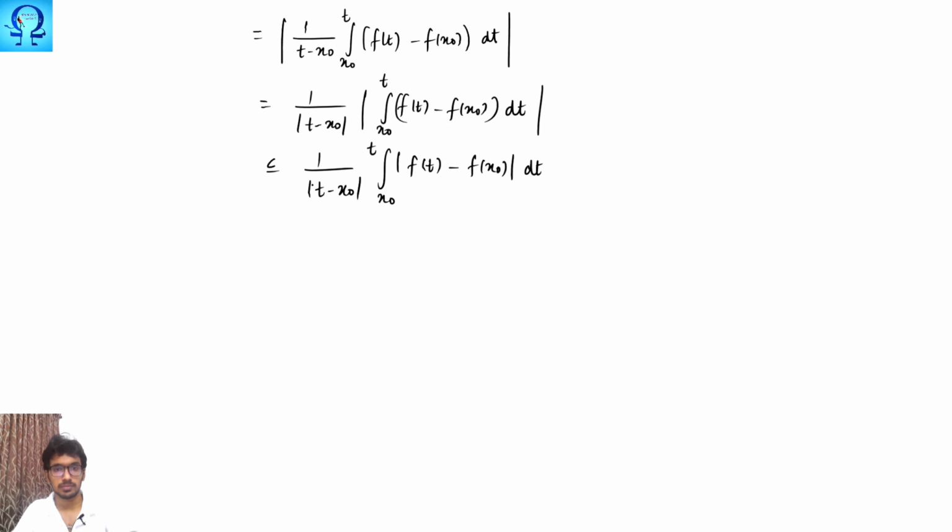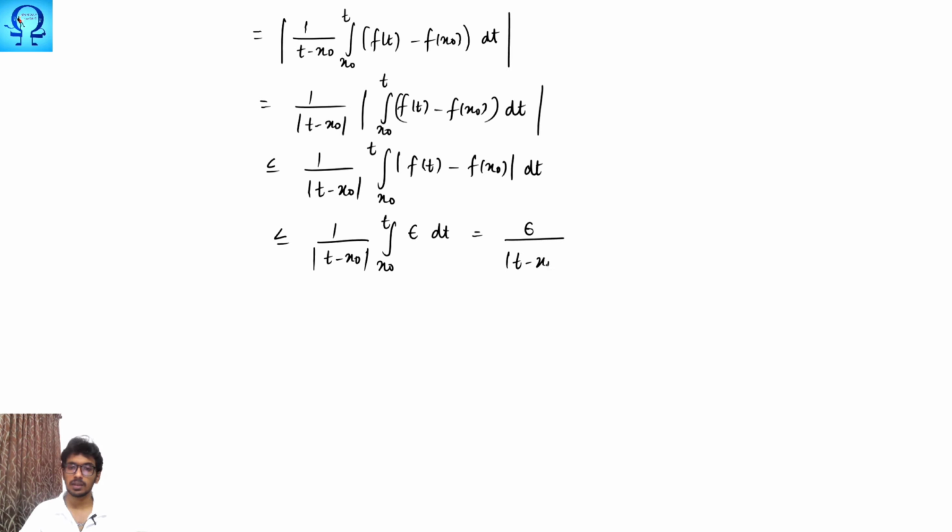Okay, so right here, this is 1 upon t minus x naught, and this is going to be what? Integral from x naught to t of epsilon dt. Epsilon is a constant, hence we take it outside. Epsilon upon absolute of t minus x naught, and here what are we going to have? T minus x naught.